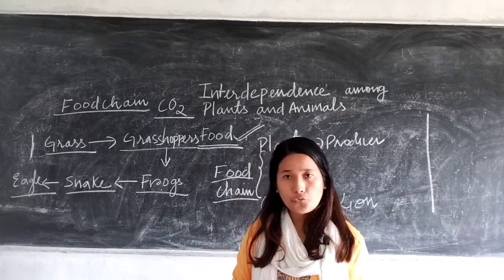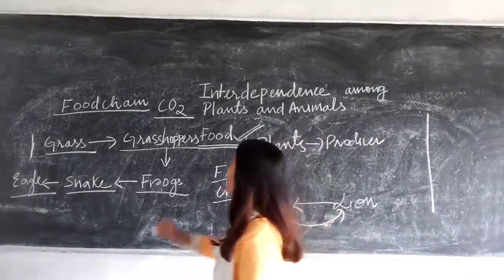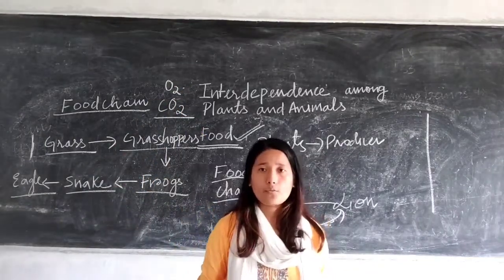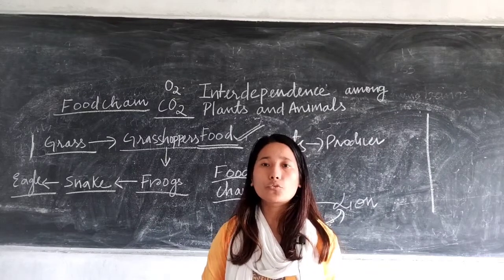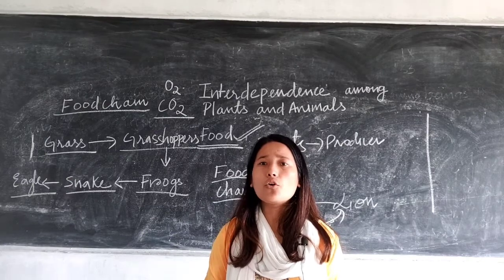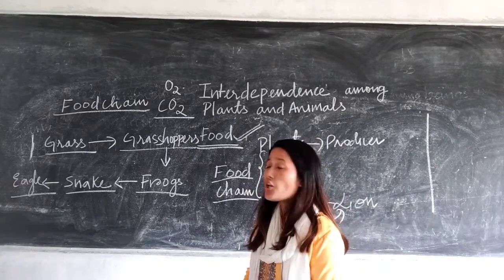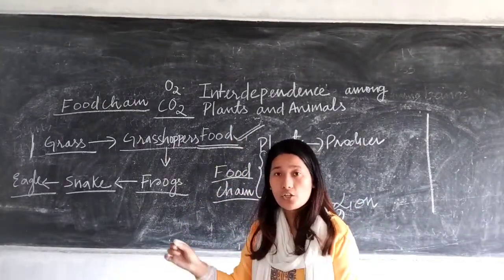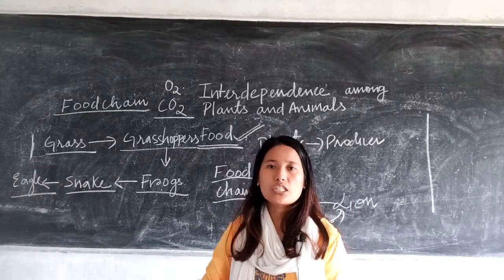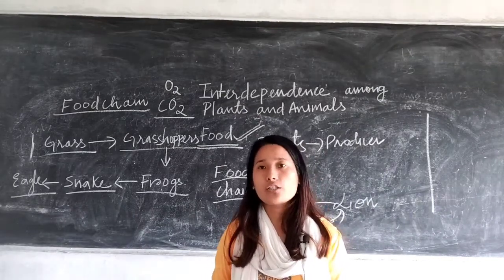And while they prepare the food by the process of photosynthesis, along with the glucose, which gas is released? Oxygen. And do we need oxygen? Yes. Why do we need oxygen? In order to break down the food, in order to produce energy. Without energy, will we be able to do any kind of work? No, we will not be able to do any kind of work. So for the production of energy, oxygen is very much essential. Here you can see how plants and animals are interdependent upon each other for certain components. Plants need carbon dioxide from us, and we need oxygen from the plants.